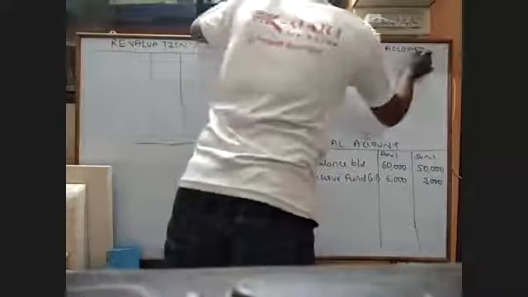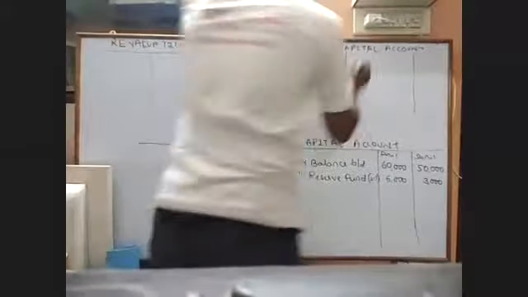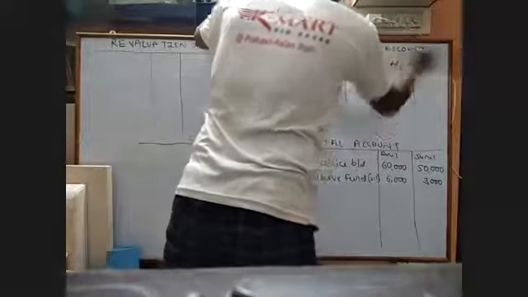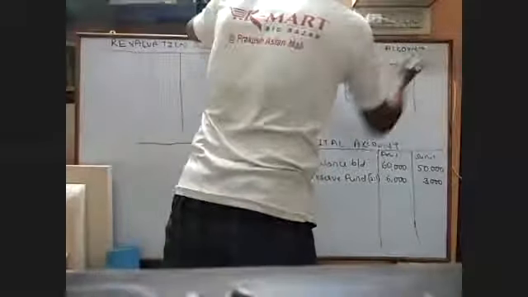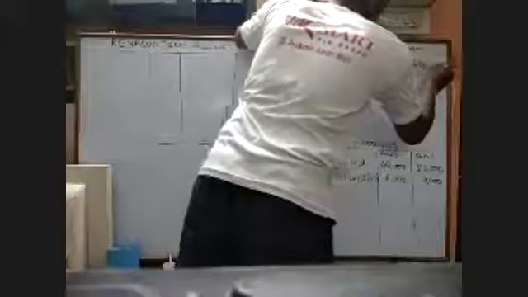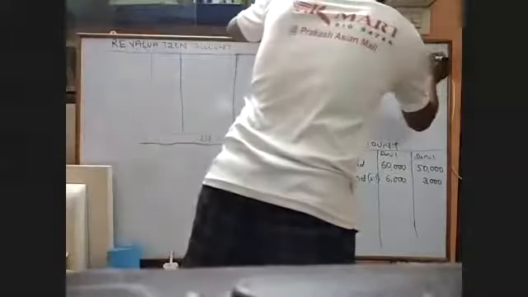So we prepare here Vimal's capital account. And in Vimal's capital account, it will be first by cash account. You write the particulars and rupees. And what is the capital he has brought? 40,000 rupees. 40,000 is the amount of capital which he has brought. Okay, next.